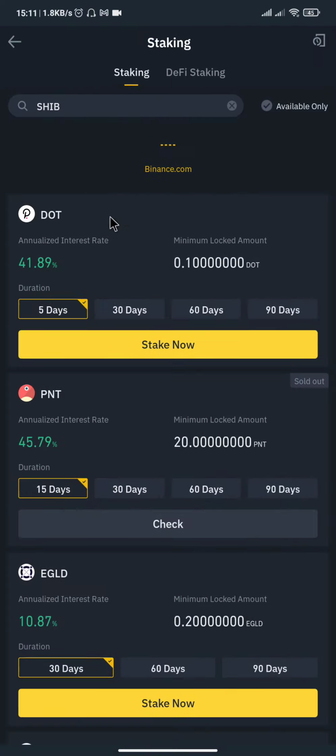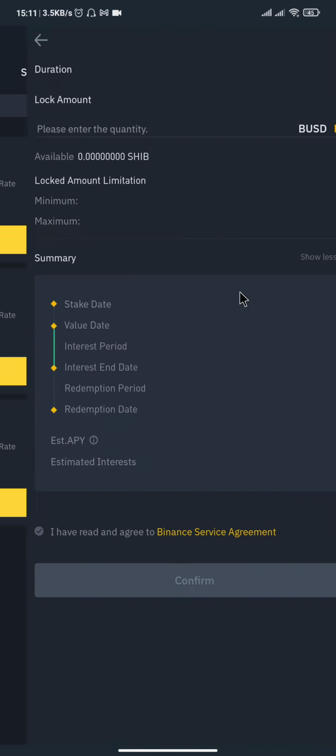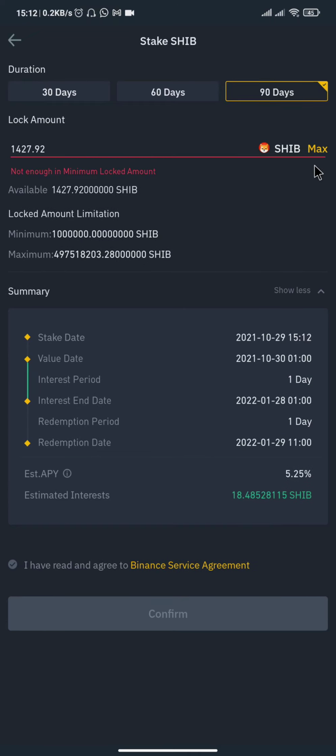You click on it. As you can see, these are the three types of duration you can stake on Binance. You can stake for 90 days, 60 days, and 30 days. Let's say you want to stake for 90 days, you click on stake. The Shiba Inu I have in my wallet, I've already staked it. If I have any more SHIB I want to stake, I'll click on max.